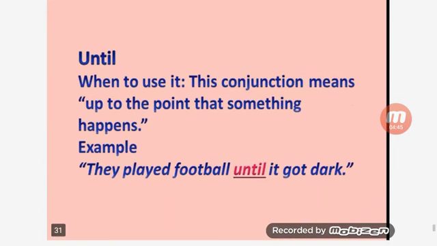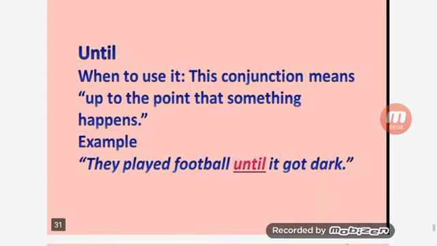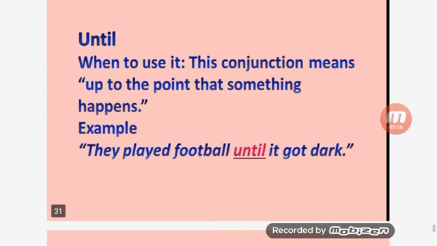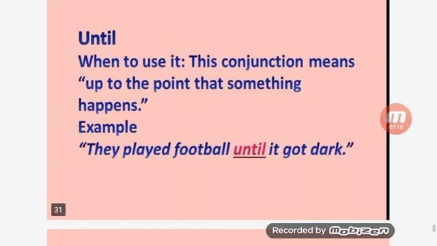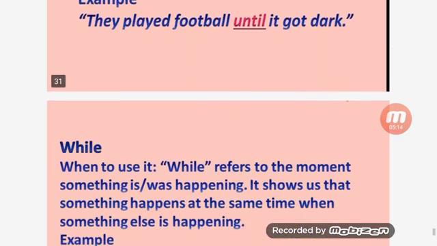Next is until. When we use until, this conjunction means up to the point that something happens. For example, they played football until it got dark. So, until is showing up to the point that something happens. So we have used until here.